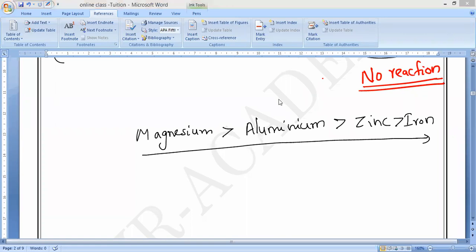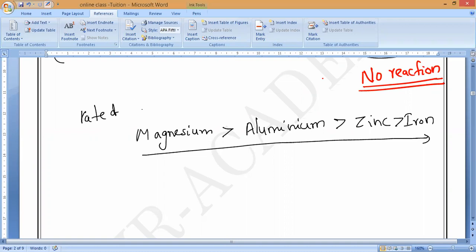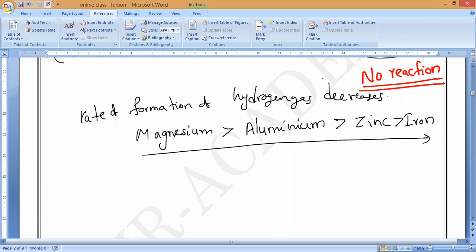Now this is what I am writing here: magnesium, aluminum, zinc, and iron. The rate of formation of hydrogen gas bubbles decreases in this way, so you have to remember that. If they give less than, magnesium will come last, iron will come first. Is it okay, guys?